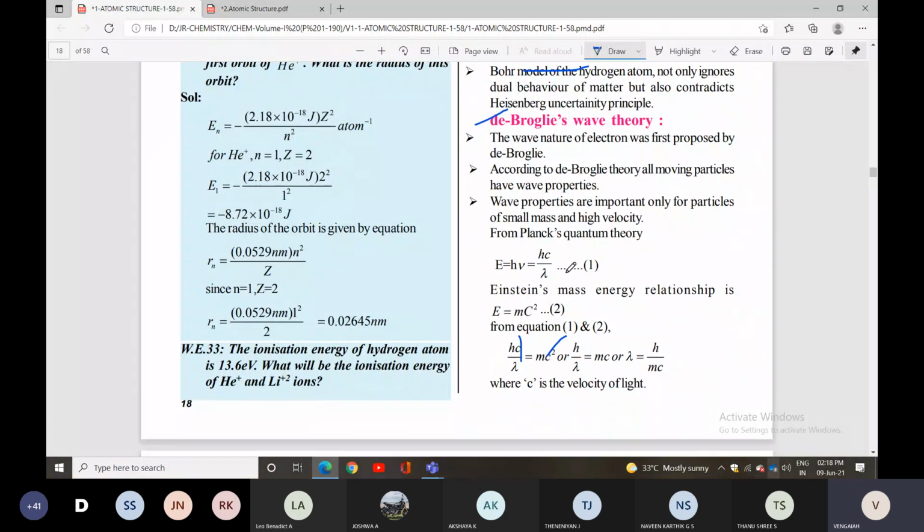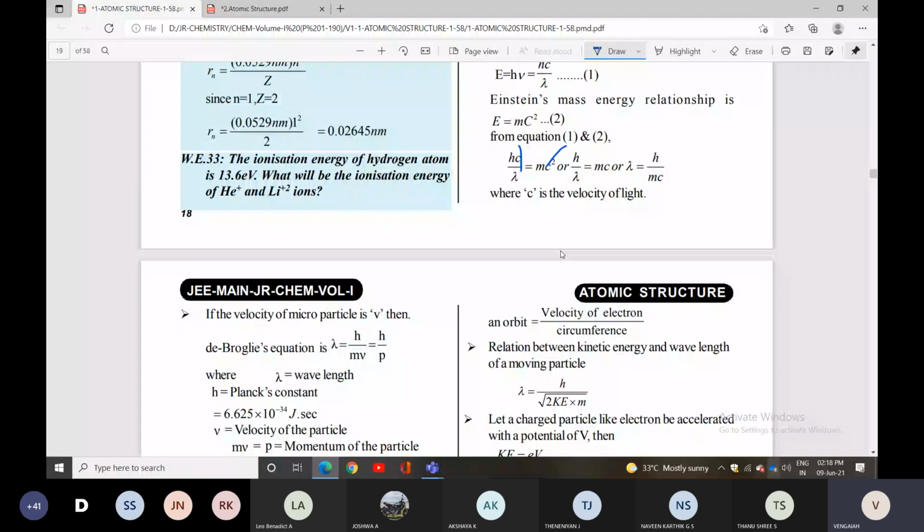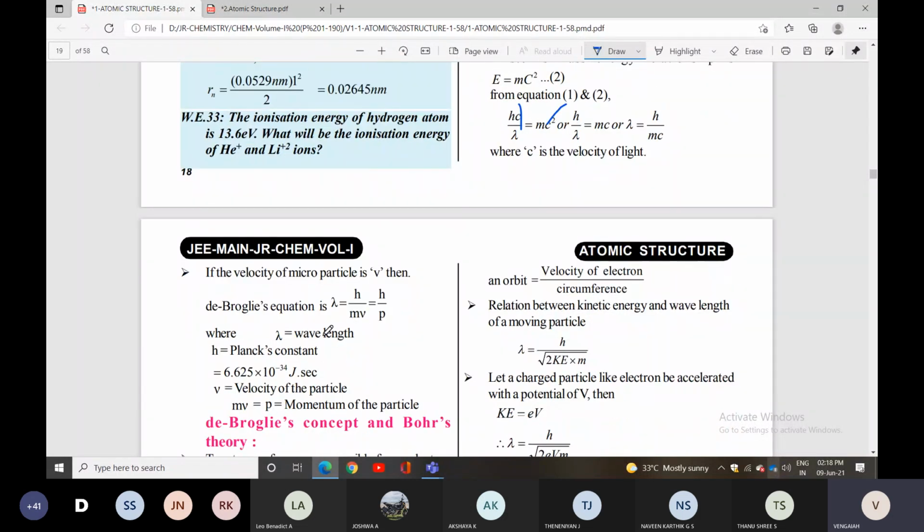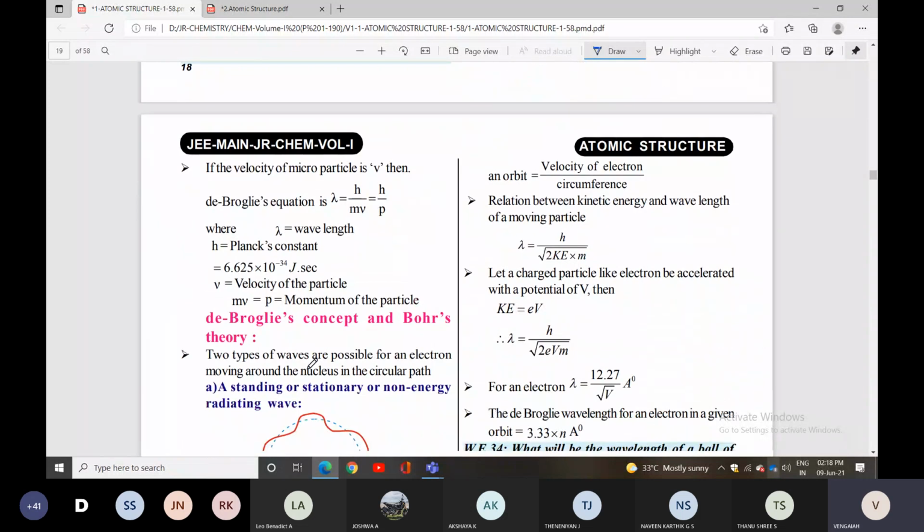The velocity of microparticles is v. Then the de Broglie equation is lambda equal to h by mv, which is also h by p. Where lambda is wavelength, h is the Planck constant, v is the velocity of the particle, and p is the momentum of the particle. Okay?